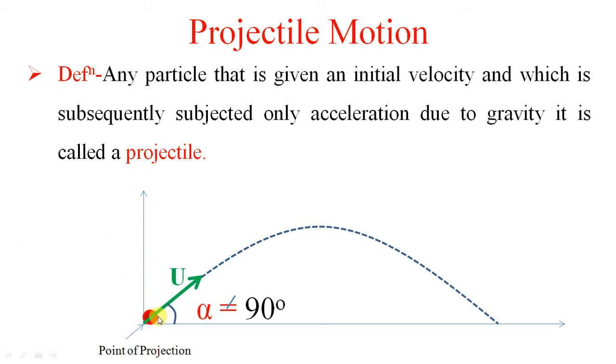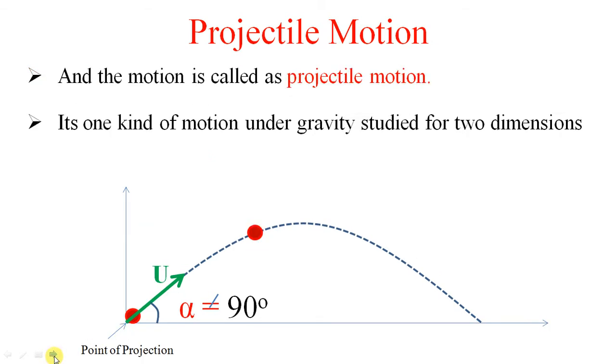Here, the path followed by this particle is parabolic, and this is known as the path of the projectile. And alpha, the angle of projection of the projectile, is always less than 90 degrees. If it is 90 degrees, it will fall directly over the initial position of projection. The point from which it is projected is known as the point of projection, and the motion of that particular object is known as projectile motion.